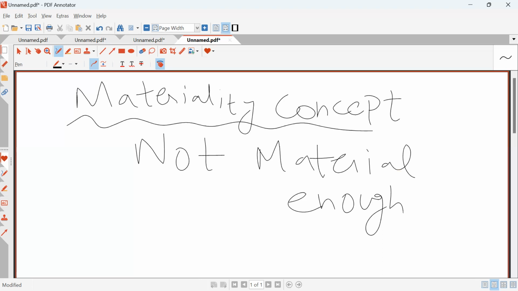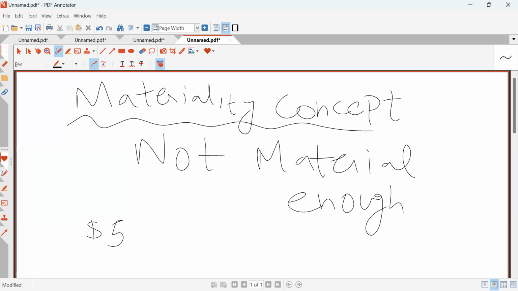Do you know why we prepare cash book? We prepare cash book for miscellaneous expense, small expenses which are insignificant. So this materiality concept illustrates that example, that concept of petty cash book. Materiality concept simply means that items which are not material enough should not be individually recorded in the books of accounts. For example, I have purchased a stapler of $5. It's insignificant. It has nothing to do with my business. Its value is very low.